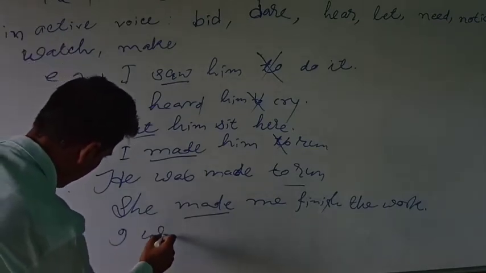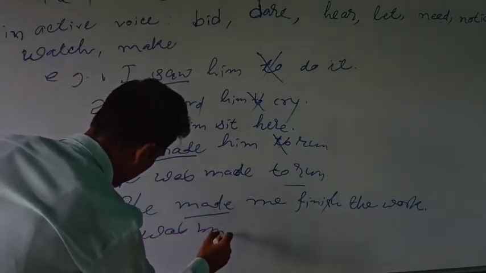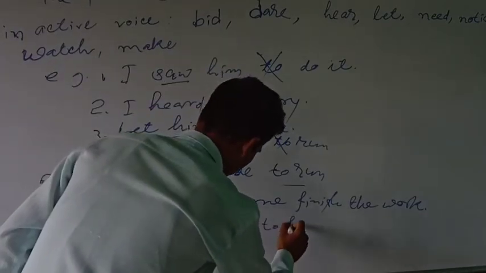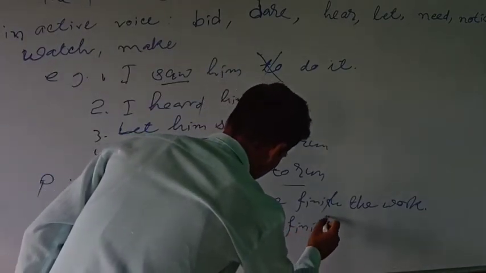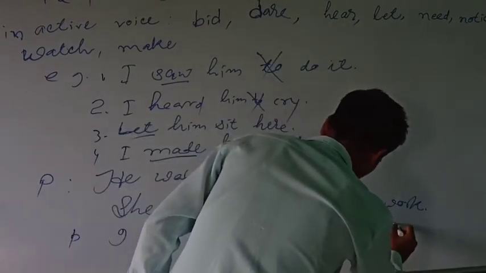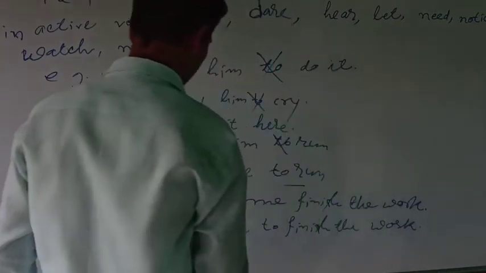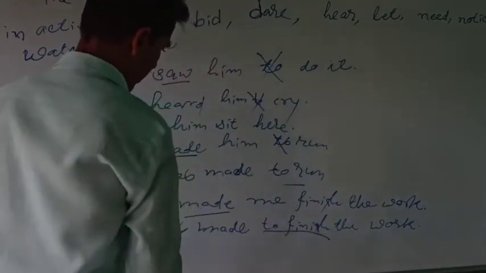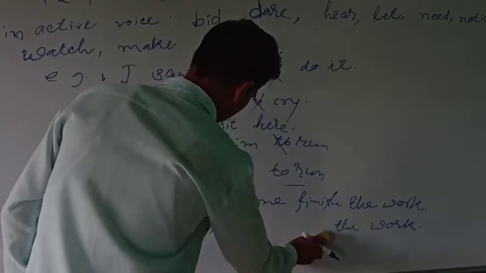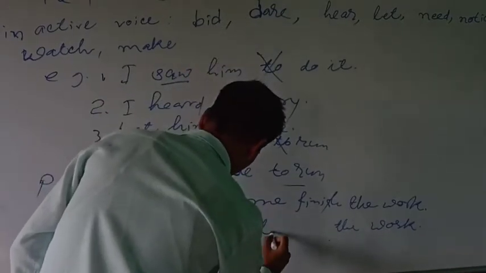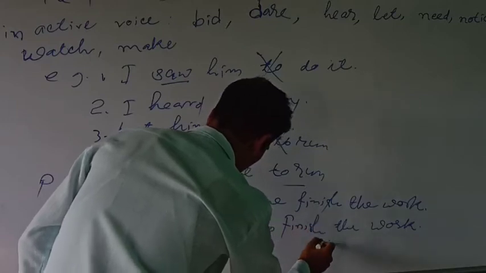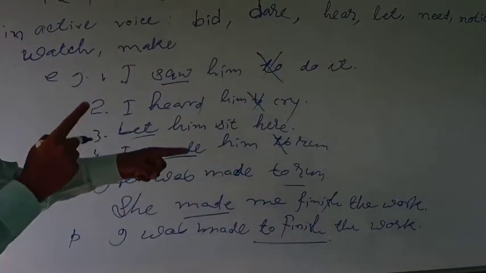If I write the same sentence in passive, I was made to finish the work. Here we are writing to finish. You see, here we are writing to finish. Are you getting me? I was made to finish. So this is the point to be remembered.